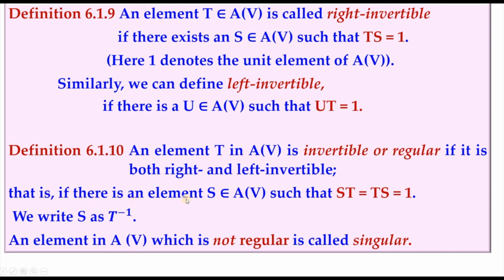That is, if there exists an element S in A(V) such that ST is equal to TS is equal to 1. And in such a case, we write our S as T inverse. An element in A(V) which is not regular is called singular, that is, a singular transformation, which means it may be either right invertible or left invertible, but it is not both.